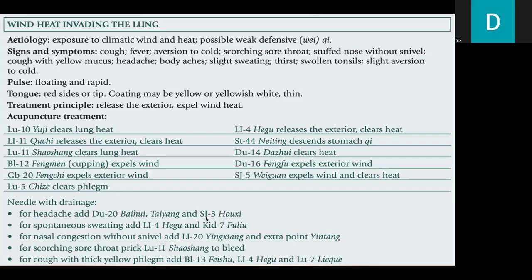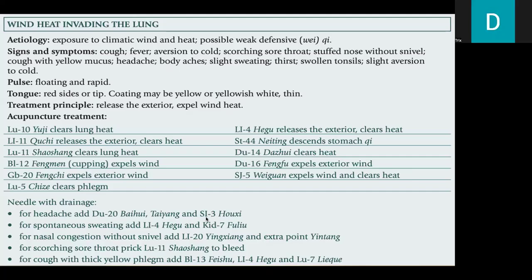The acupuncture points to be used are lung 10, which clears lung heat, LI11, which releases the exterior and clears heat, lung 11, which clears lung heat, bladder 12 for cupping, which expels wind, gallbladder 20, which expels exterior wind, lung 5, which clears phlegm, LI4, which releases the exterior and clears heat, stomach 44, which descends the stomach qi, DU14, which clears heat, DU16, which expels exterior wind, and Sanjiao 5, which expels wind and clears heat.